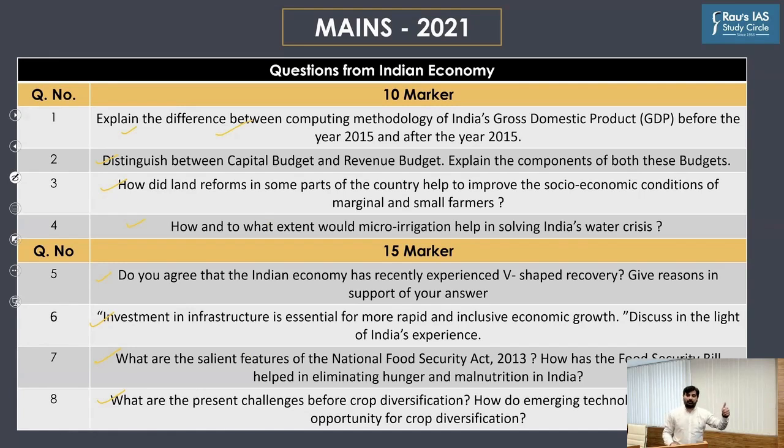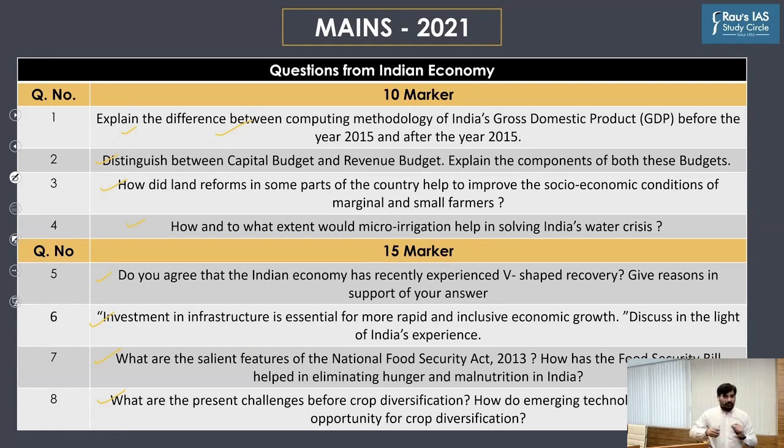Coming to the first type of questions, that is the questions which are directly asked from the core part of the syllabus mentioned in GS paper 3. See, when UPSC mentions the syllabus, UPSC mentions only the broad dimensions. UPSC never mentions the micro dimensions of the syllabus.